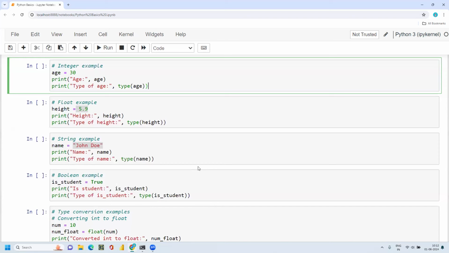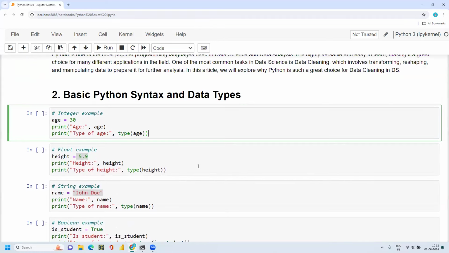We will discuss list, tuple, dictionaries, and sets in a later part of the video. First, we'll start with the basic data types, which are integers, floats, strings, and Boolean.